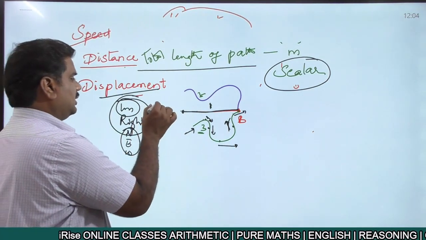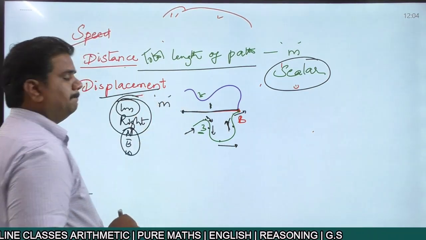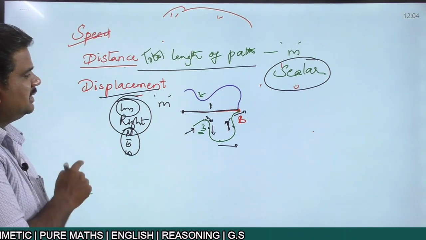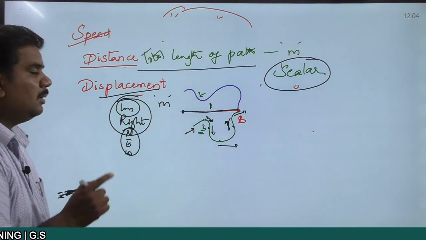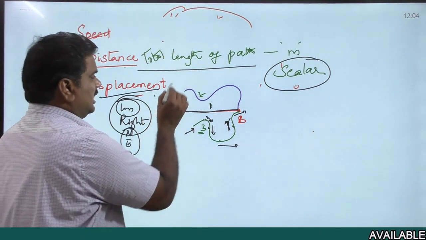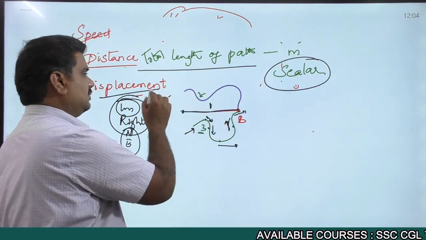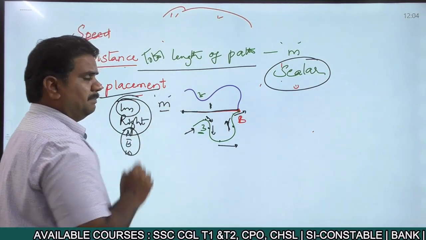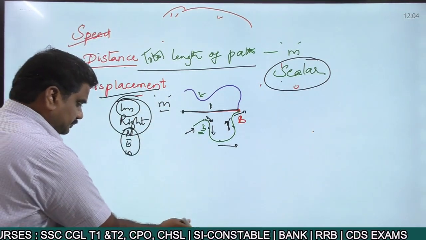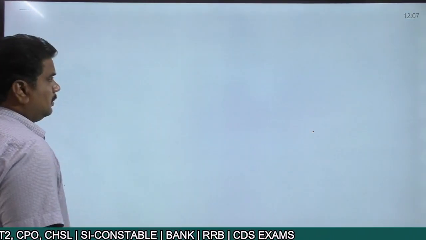The units for this one again are meters. Distance and displacement both have the same units, right? Even though one is a scalar quantity and the other is a vector quantity, the units for these two will remain the same as meters, right?